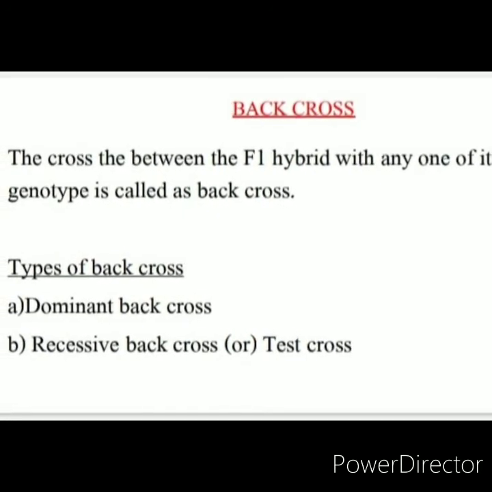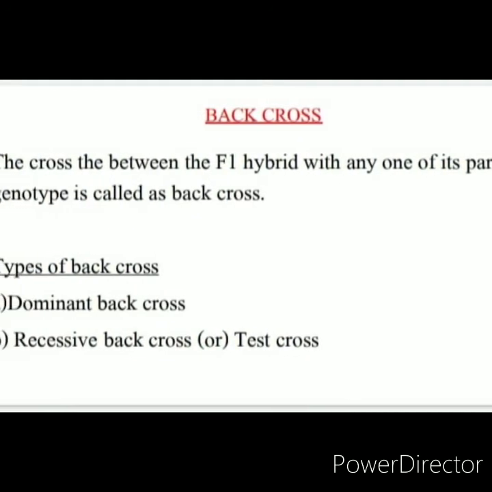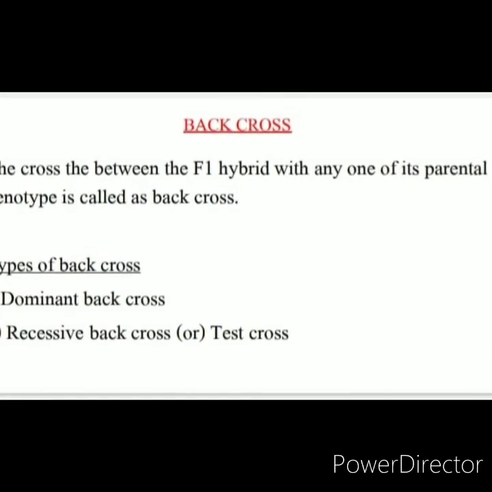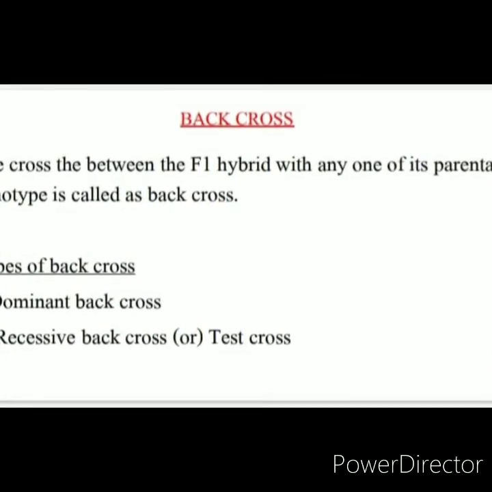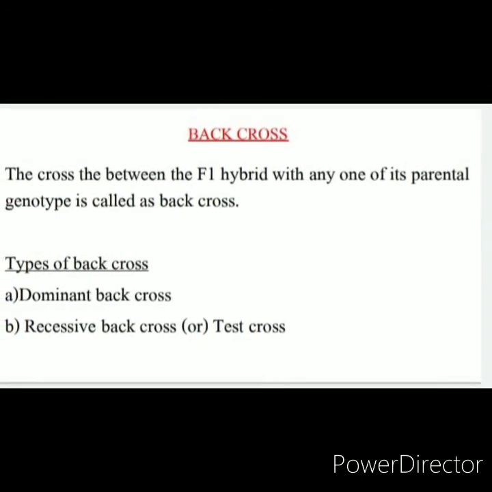The back cross is a cross between the F1 hybrid and any one of its parents. It is of two types, dominant back cross and recessive back cross.